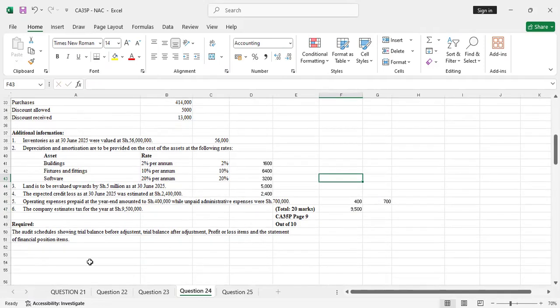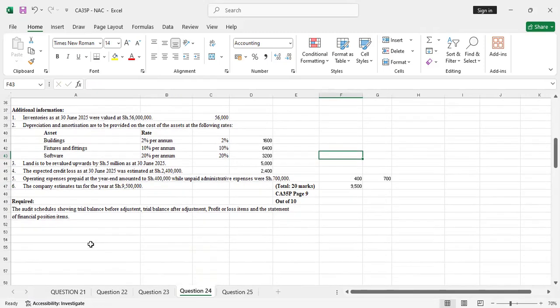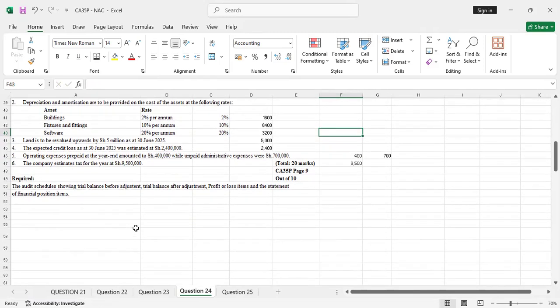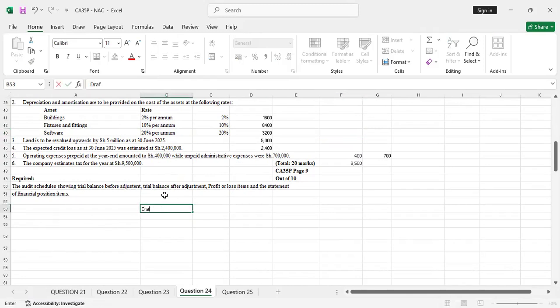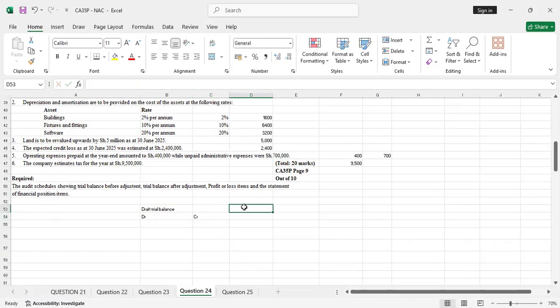So required, the audit schedules showing trial balance before adjustment, trial balance after adjustment, profit or loss items, and the statement of financial position items. So straight away, I'll create a draft trial balance here, because that's what we are starting with. This is a draft trial balance. So it will have the debit and the credit side. Then we'll have the adjustments. Do the adjustments.